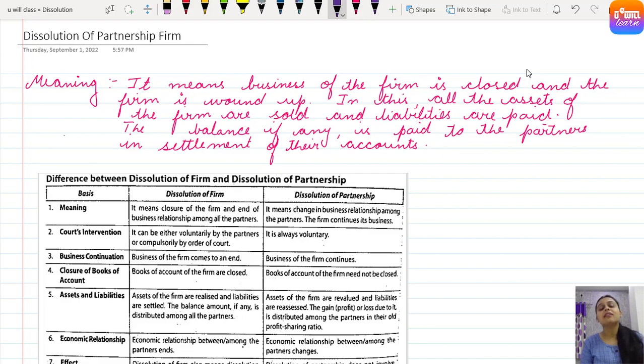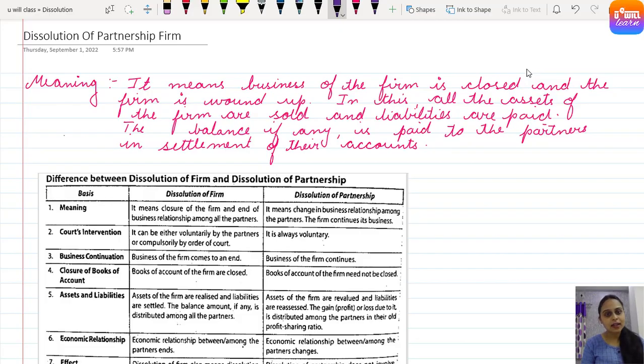Till now we have studied about dissolution of partnership, which meant that there is just a change in the relationship among the partners. The agreement between the partners used to be altered, right? But business used to continue. Clear? But when we talk about dissolution of partnership firm, it means that business is closed, books of accounts have to be closed, and the economic relationship between partners comes to an end. Clear everyone? So today we'll be starting with dissolution of partnership firm.